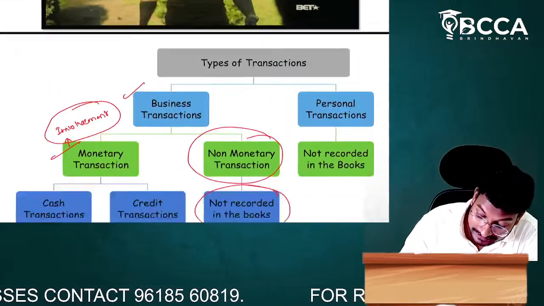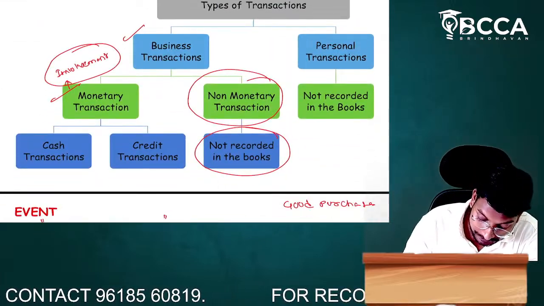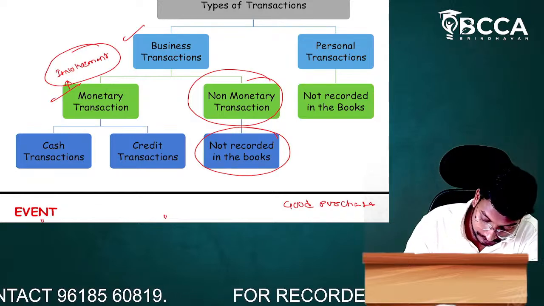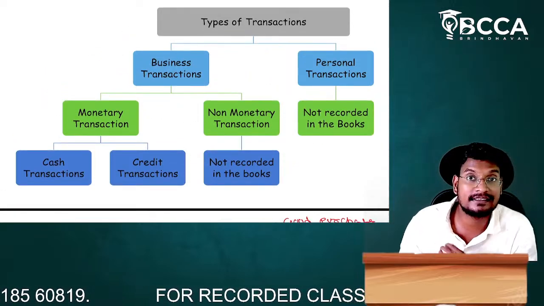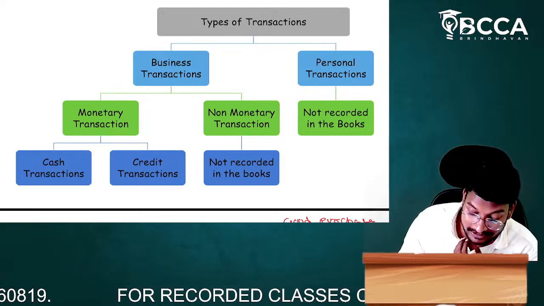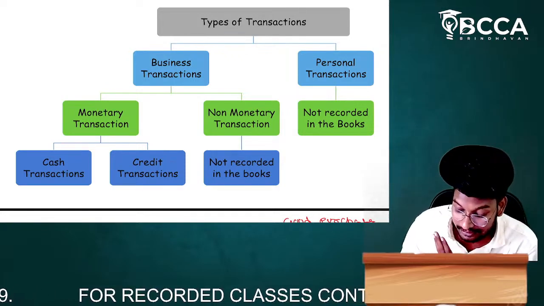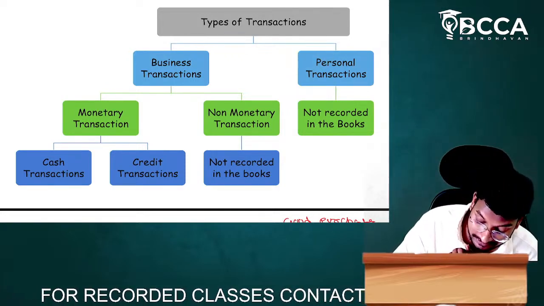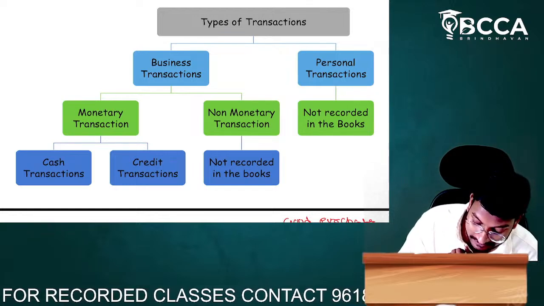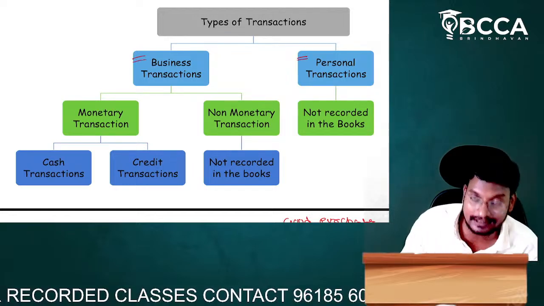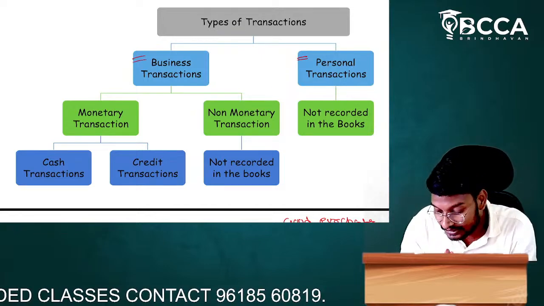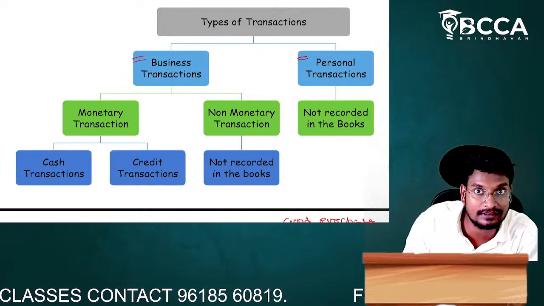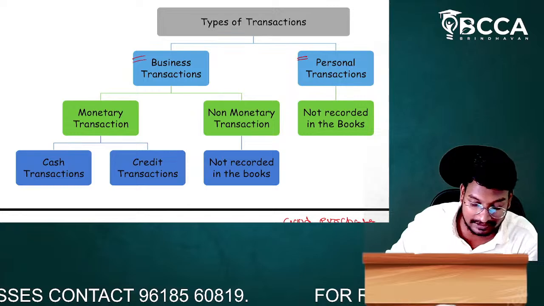Totally the transaction is divided into 2 types. First one is called a business transaction and the second one is called a personal transaction. What is the meaning of business transaction, and what is the meaning of personal transaction? I will explain, sir. First of all, I will discuss the personal transaction. Then after I will discuss the business transaction.